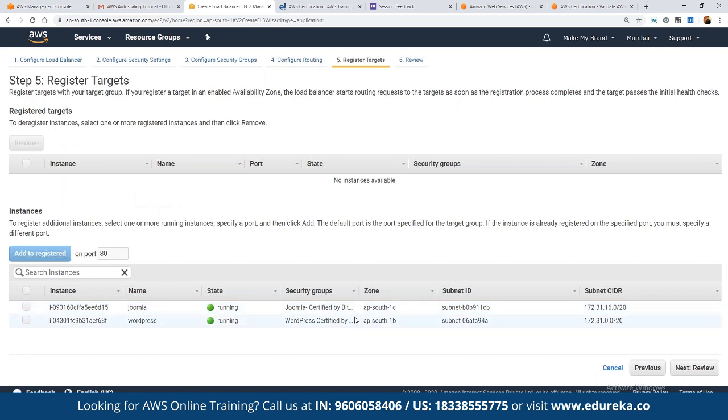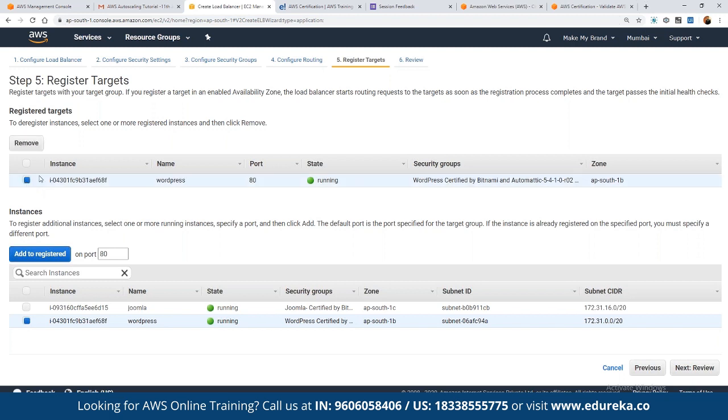Now currently we have defined only one target group, correct? So the same principle that we have followed: we are going to add one instance to one target group and the other instance to another target group, so that we can see the actual load being shifted. Because for load distribution, we need to have at least two different target groups, right? As we discussed. So we can choose this one, and then we are going to choose the other one in, for example, the other group. So for one target group, we are going to create Joomla, and for the other one, we are going to create, let's say, WordPress. So we are going to create a different target group for every instance here.